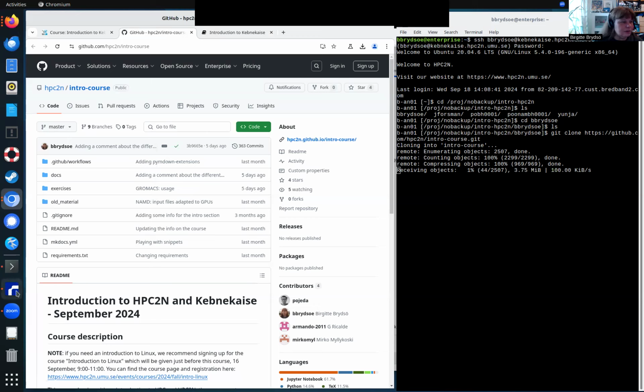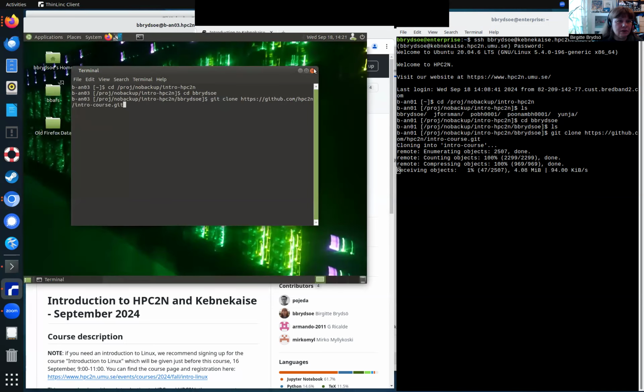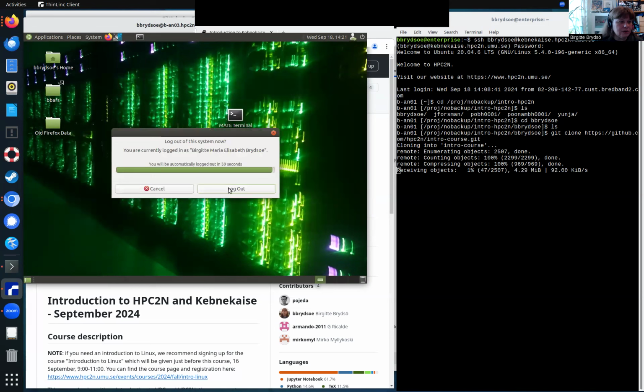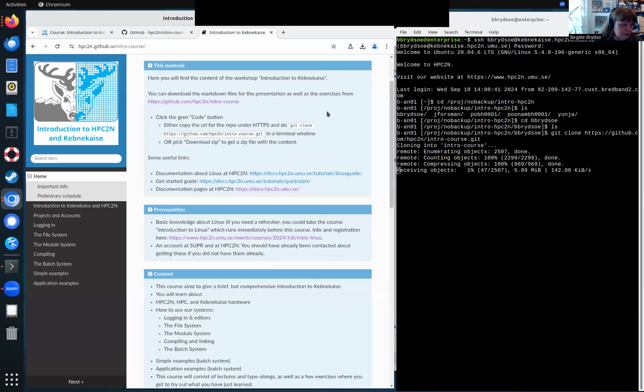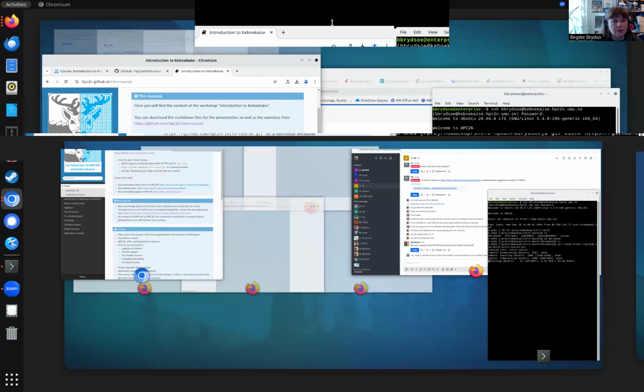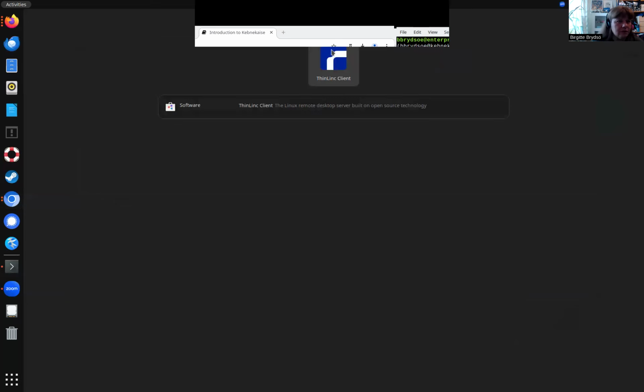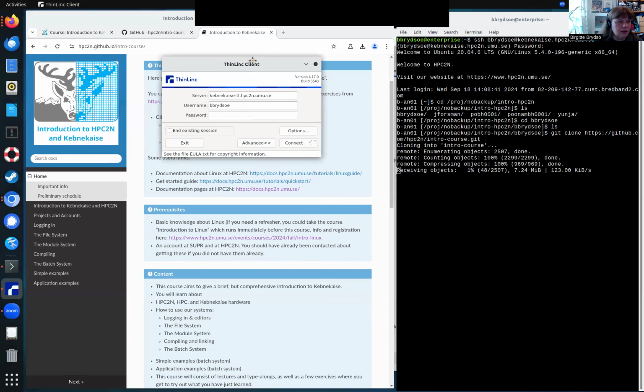I have a ThinLinc client here. I'm going to close that so I can show you how it looks when I start it up. You will install ThinLinc, and there was some information about that in the important information page and the Q&A pages. When you have installed ThinLinc, you just start it. Then for the server, you put kebnekaise-tl.hpc2n.umu.se. Then you put your username, and then you put the password.